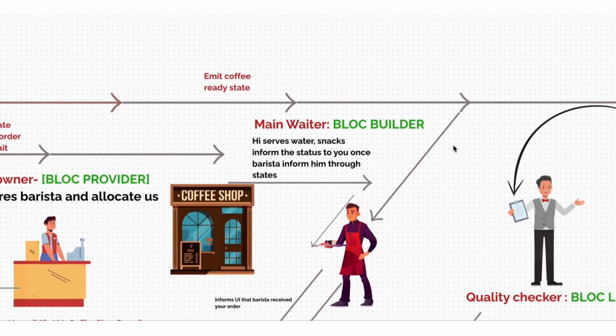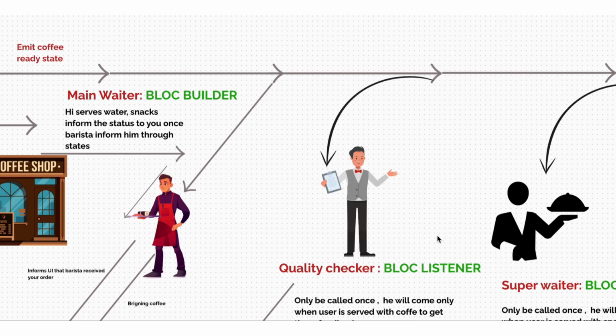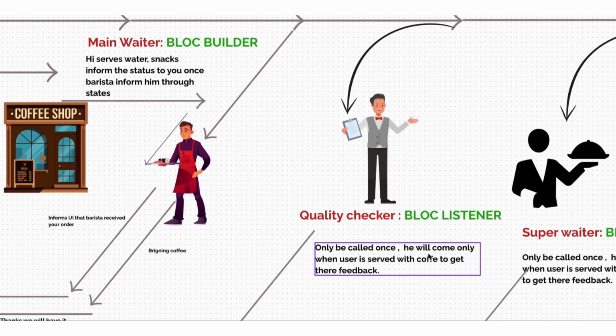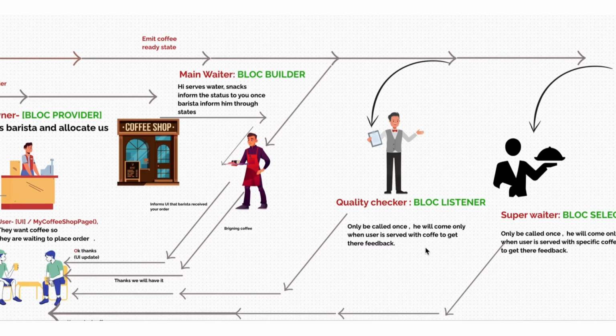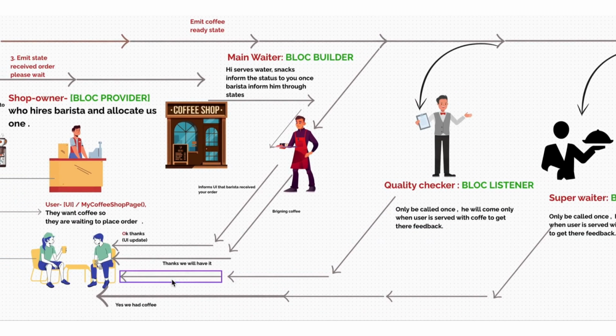Apart from the BLoC builder, there is one more entity, the BLoC listener. He will be called only once. He will only come when the user is served with a coffee. It has a special purpose, like gathering feedback. So the BLoC builder will be called every time there is a change in a state, but the listener will be called only once to handle specific cases. In this case, the BLoC listener listens to the state and he comes to us and asks for the feedback. How was the coffee, sir? We will inform him: better, bad, or anything. Okay, so that part is also done.